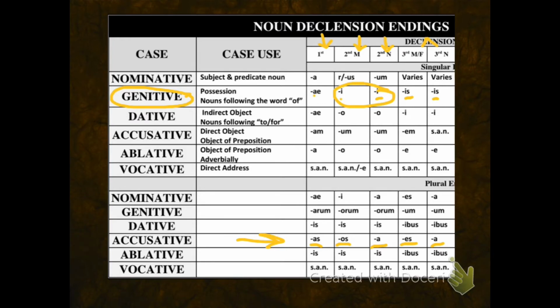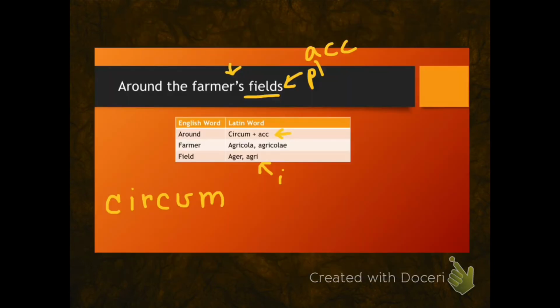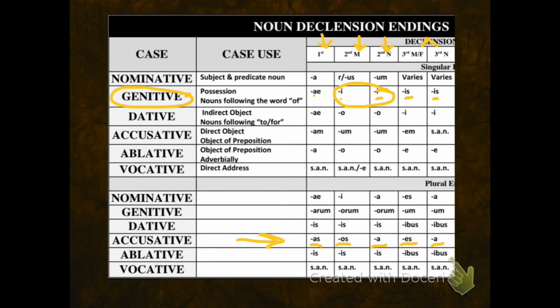There are two columns for second declension, a second declension masculine column and a second declension neuter column. To know which gender my noun is, I have to look at the nominative form. So let's go back and look at ager. It ends with the letter R. When I look at my chart of noun endings, I see that the nominative R is in the second declension masculine column.